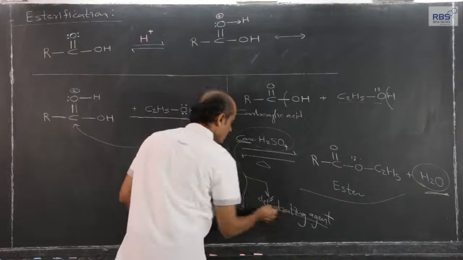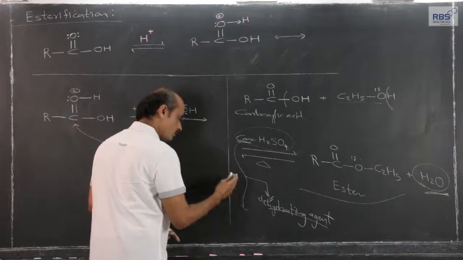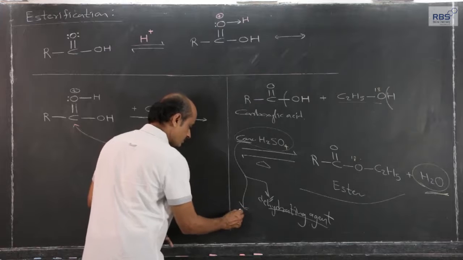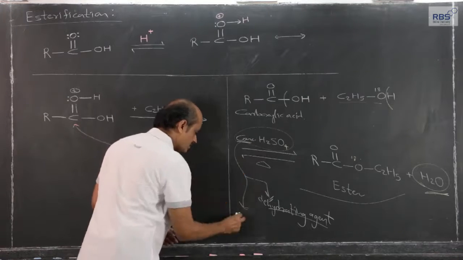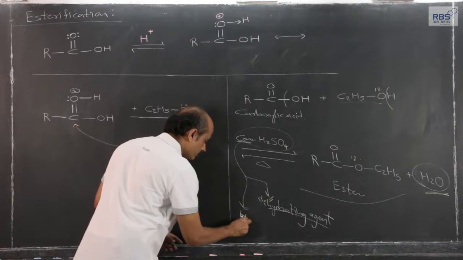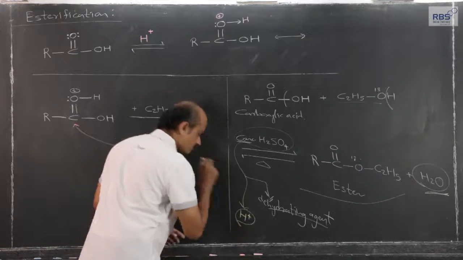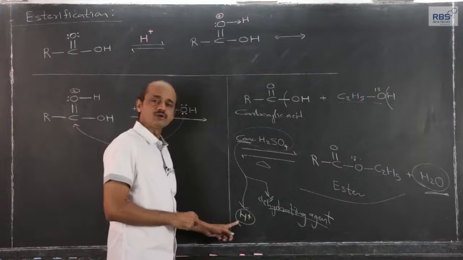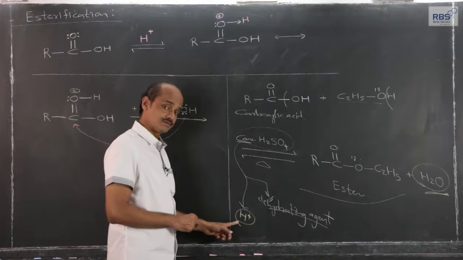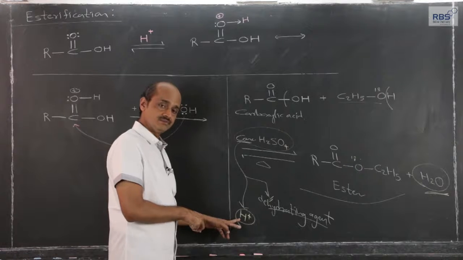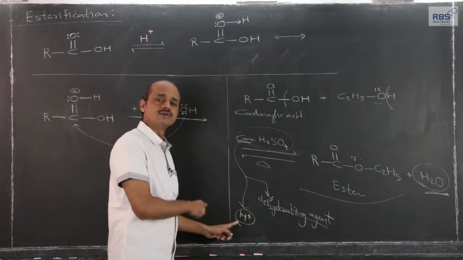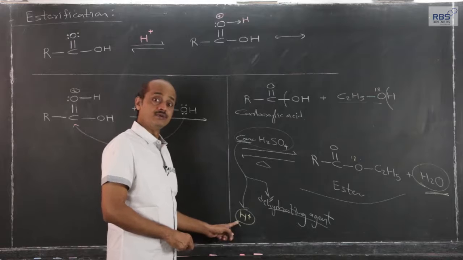That is one thing. And concentrated H2SO4, although it is concentrated, also makes available free H plus ions, to a small extent, but it is necessary, and it acts as a catalyst. Initially it enters, which we call protonation, and in the final step it goes out, which we call deprotonation.